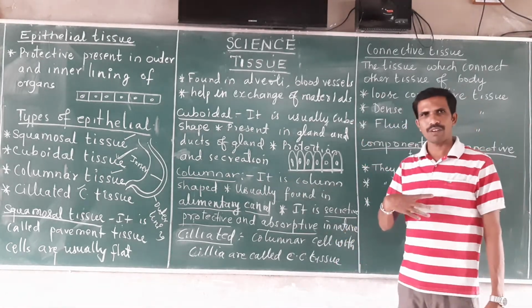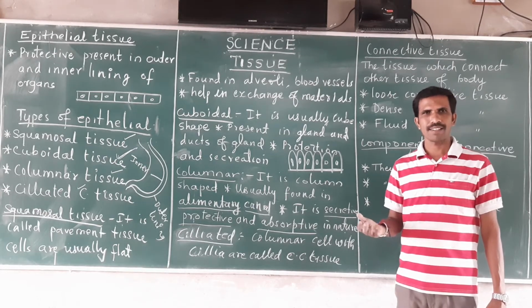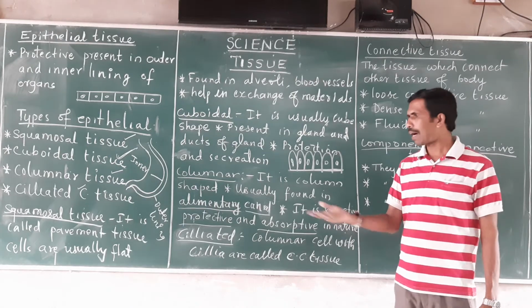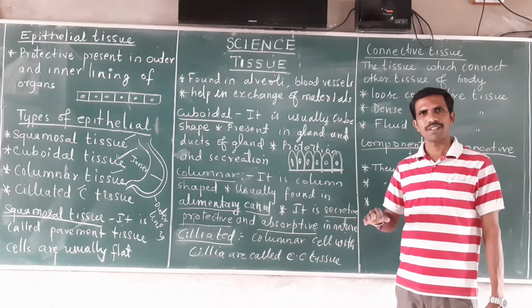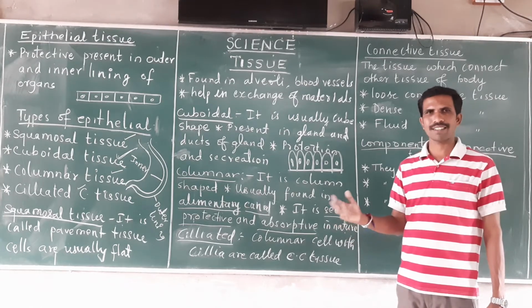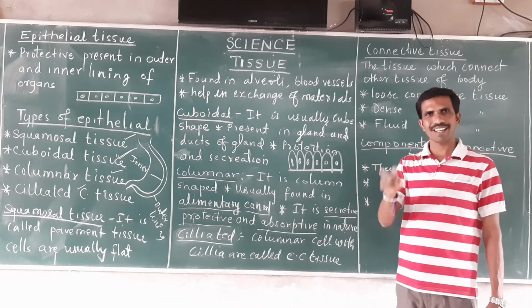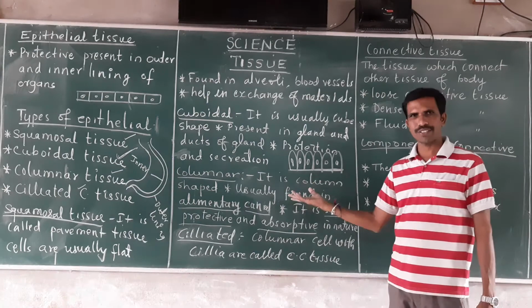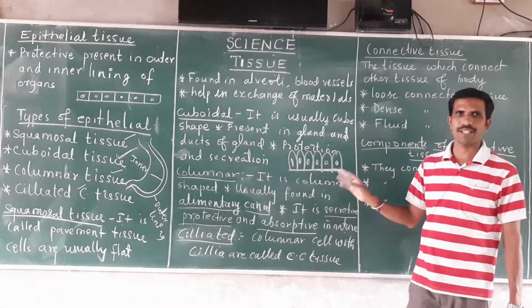See, in our stomach, HCl acid is secreted, and pepsin, rennin, some enzymes are secreted by the columnar tissue only. In the columnar tissue, there are some cells called goblet cells. So, like this, cells are there which secrete some of the enzymes related to digestion. This is about the columnar epithelial tissue.